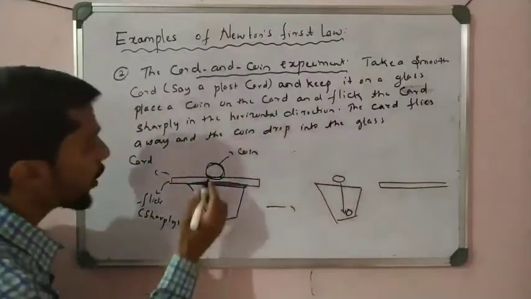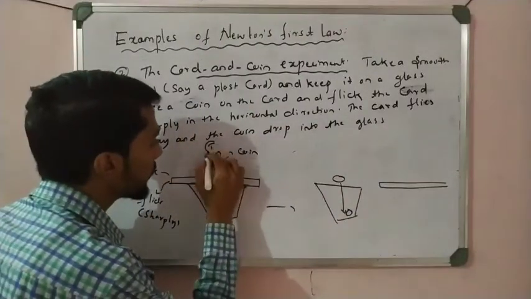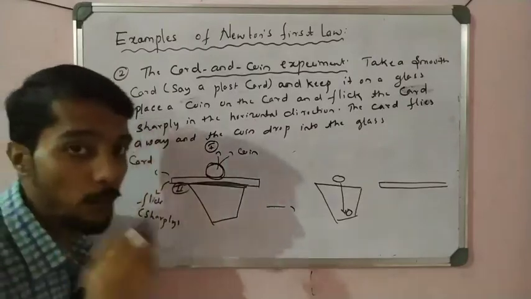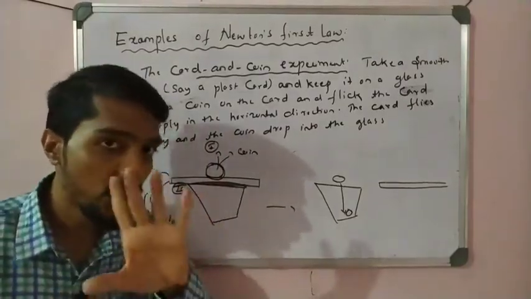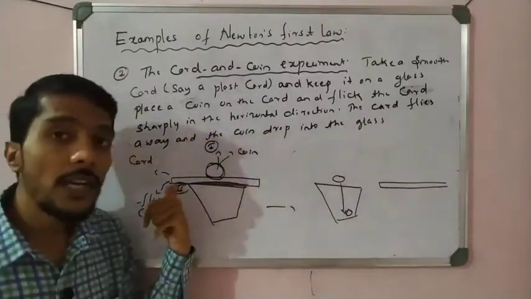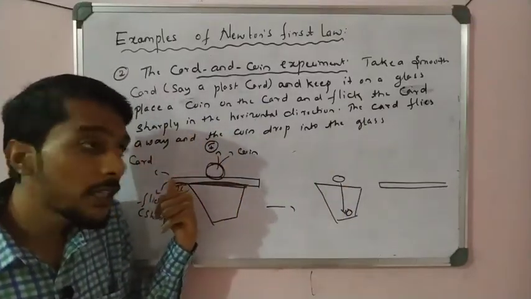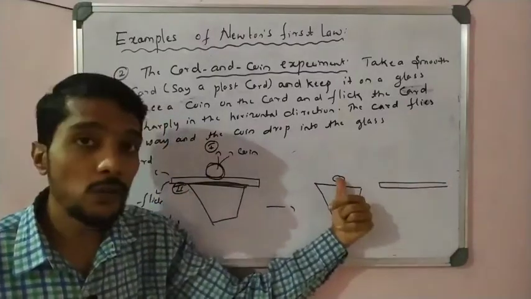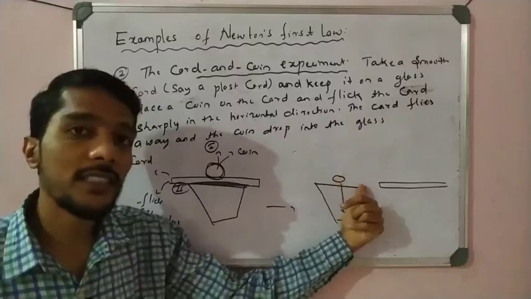So see here, one object is the coin and the second object is the cardboard, and both are at rest. On which object do I apply force? On the card. So if I apply force on the card, only the card moves. There is no force applied on the coin, so the coin stays in the state of rest.